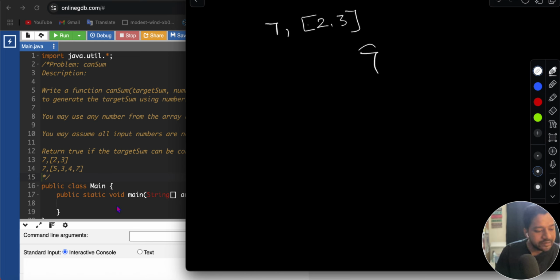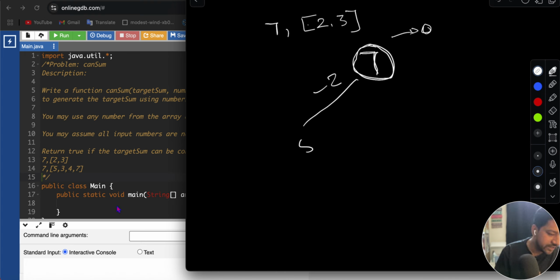Initially our target sum is 7. If by subtracting a number from the target sum we are able to get 0, it means we can generate that value. If you minus 2 from 7, then the target sum will be 5. This is our new target sum.